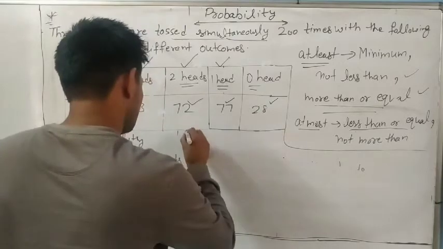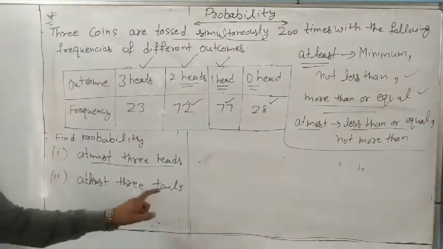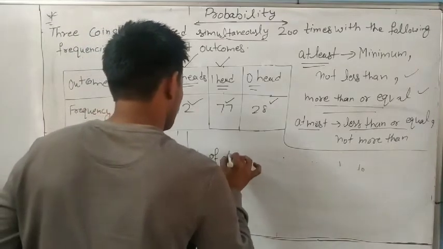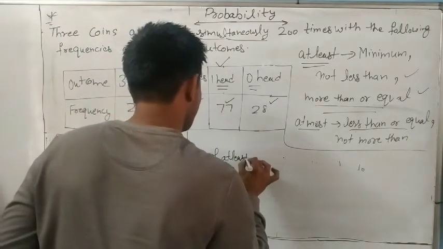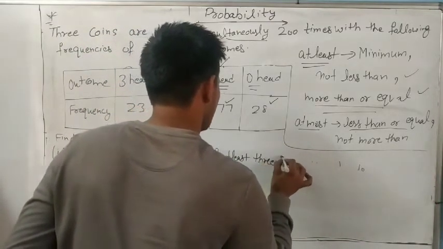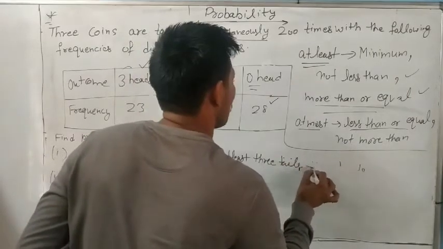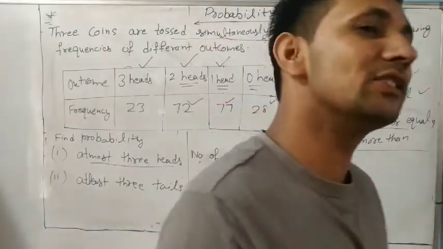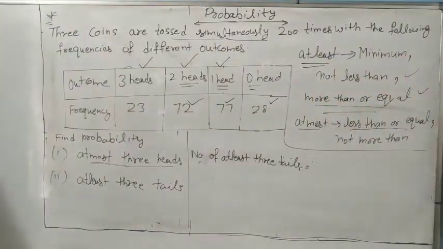So first, at least 3 tails. First we will find the number of at least 3 tails. Now, sir, here only heads are given, but tails are not given.